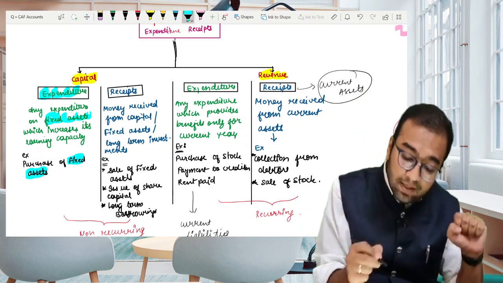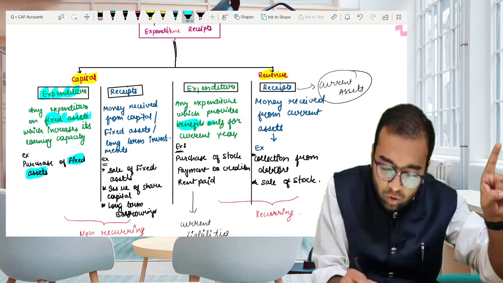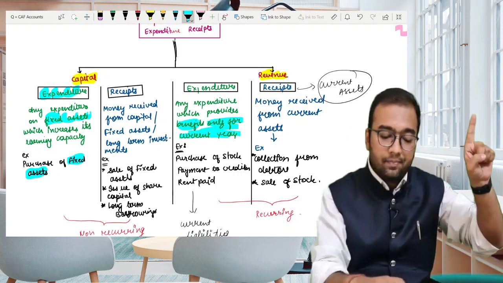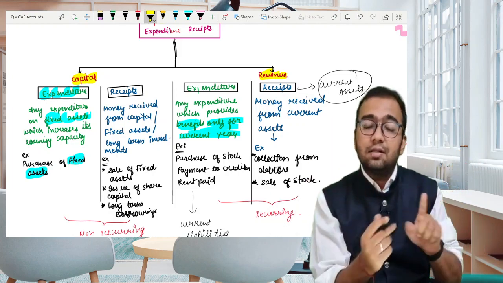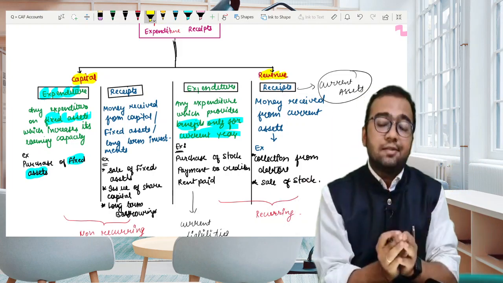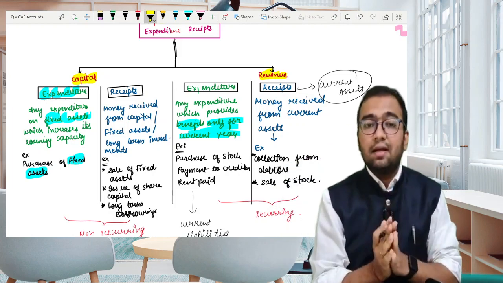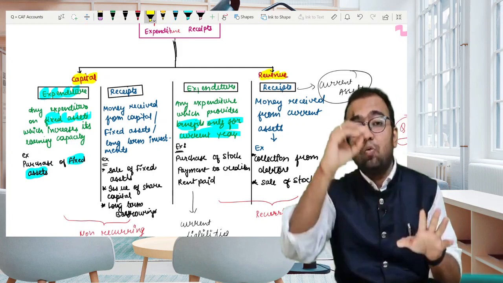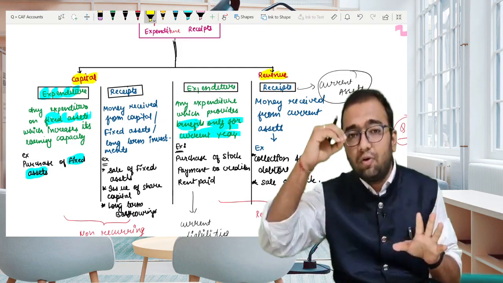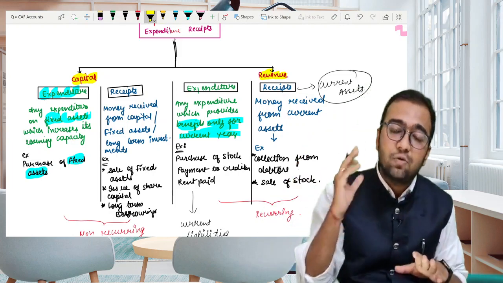Revenue expenditures are those expenditures which provide benefits only for the current year, only in the current accounting year. If we are benefited by any expenditure only for the short term, only for the current accounting year, then it would be clearly classified as revenue expenditure.